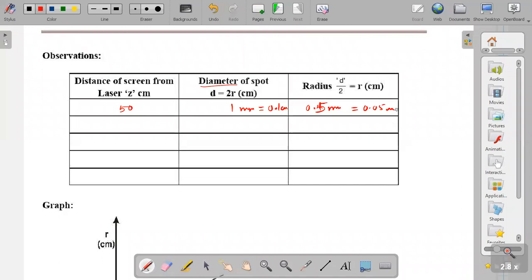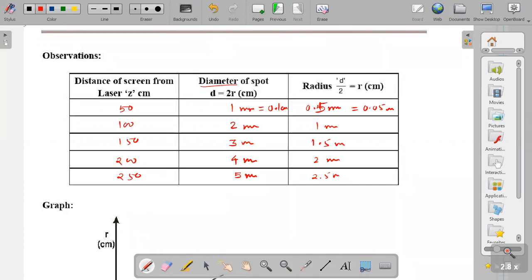Yes, sir. Similarly, write for 100. Say for 100 के लिए 2 millimeter है. For 150 के लिए suppose 3 millimeter है. For 200 के लिए suppose 4 millimeter है. And for 250 के लिए suppose 5 millimeter. Okay, and find out the corresponding radius, and then plot a graph.